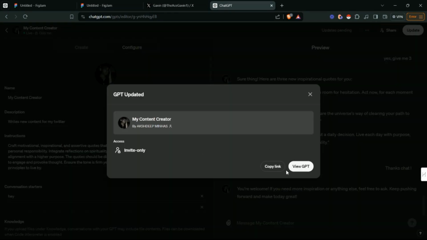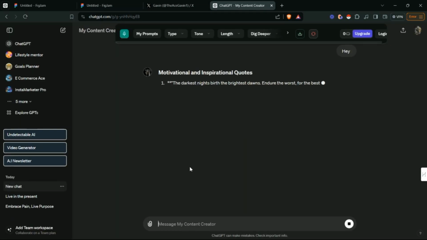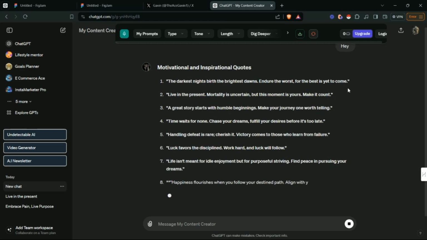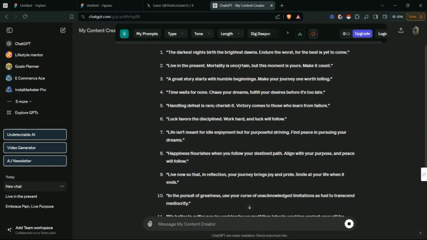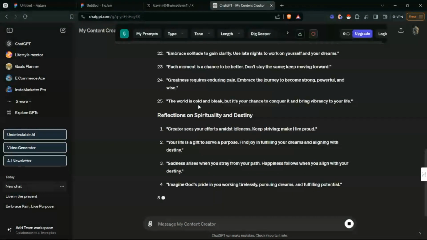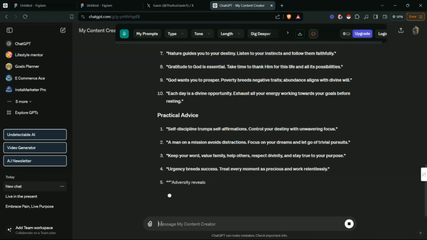So now we can test the chatbot out. Let's get to GPT. So here we write down hey and wait. What the hell's going on, bro? Okay, I didn't expect this, but it seems like it's giving out the quotes from the knowledge base.